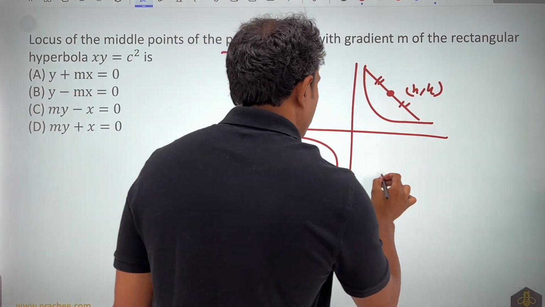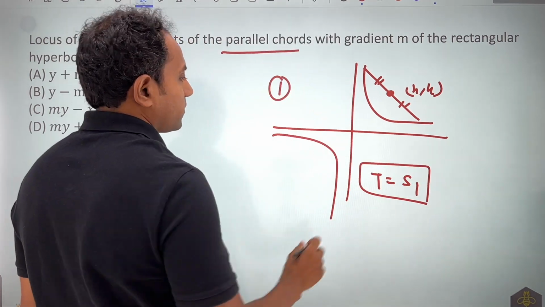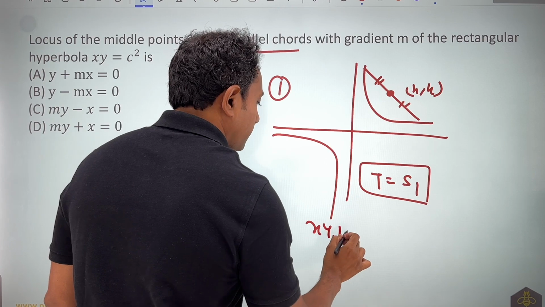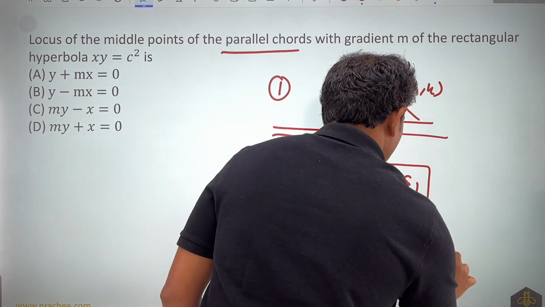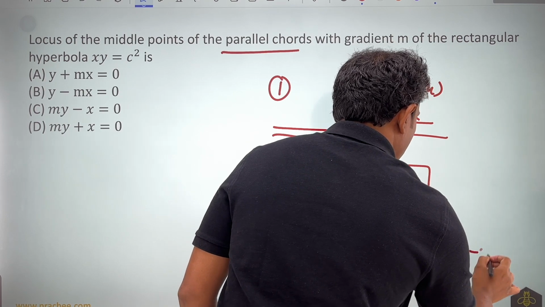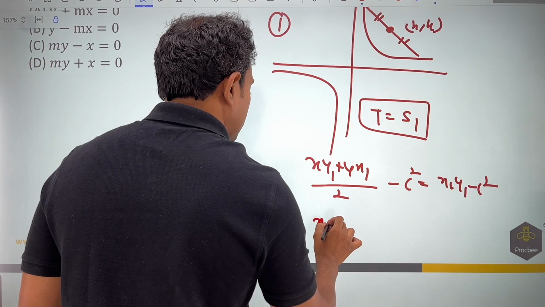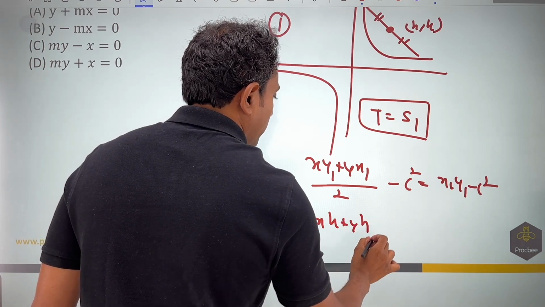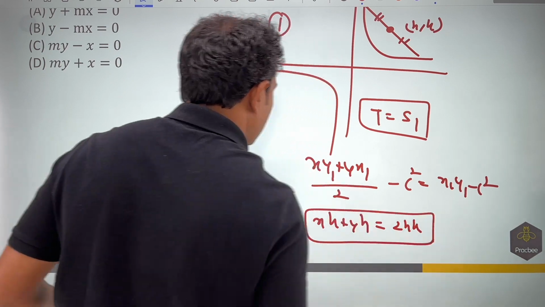So we will write the equation T is equal to S1 in the first part. So now here T will become x y1 plus y x1 by 2 minus c square, and S1 is x1 y1 minus c square. You can see that if I simplify this, I am getting xk plus yh is equal to 2hk. So this is something that we have got.